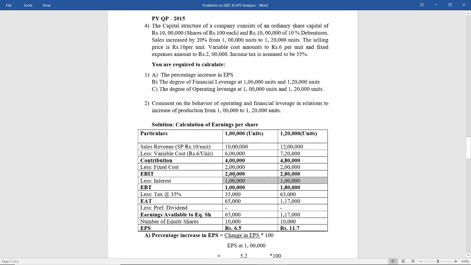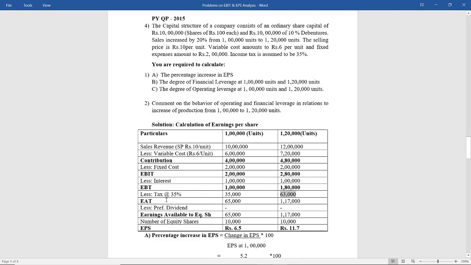Next, EBIT less interest, you get EBT. You have to deduct tax at the rate of 35% which is given. So 1 lakh into 35% will give you 35,000. 1 lakh 80,000 into 35% will give you 63,000.